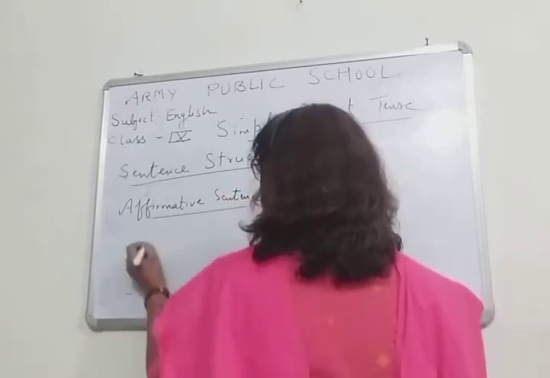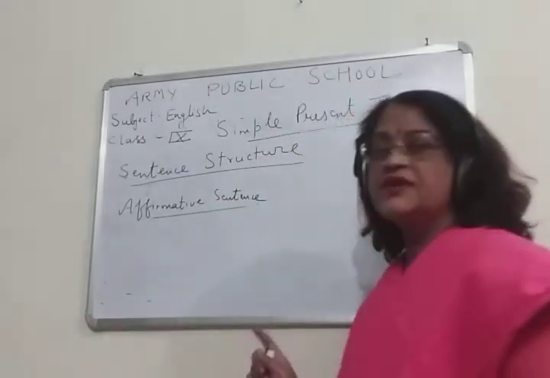So what is the formula? You have to learn this formula, children.